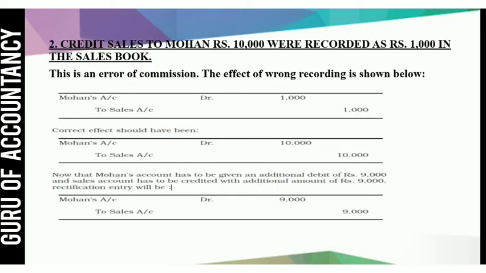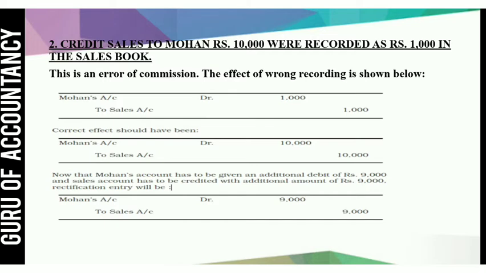Second, credit sales to Mohan rupees 10,000 were recorded as rupees 1,000 in the sales book. So here you can see the transaction is recorded for the credit sales to Mohan, but the amount is not recorded as 10,000. It is recorded only as 1,000. That means they have recorded 9,000 rupees less. So to rectify this error, what do we have to do? Mohan account and sales account both are not given effect by rupees 9,000. So we will give effect with the rupees 9,000.